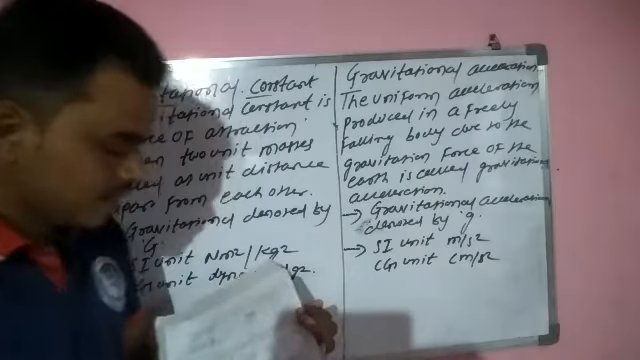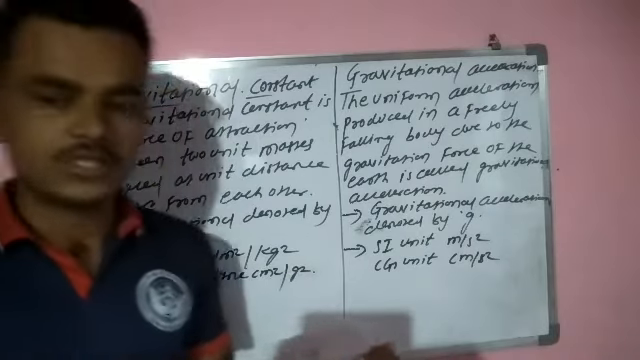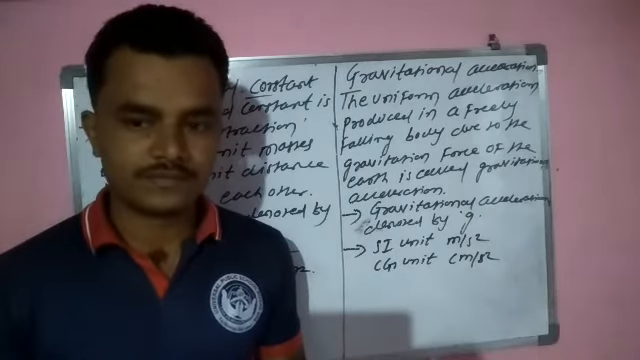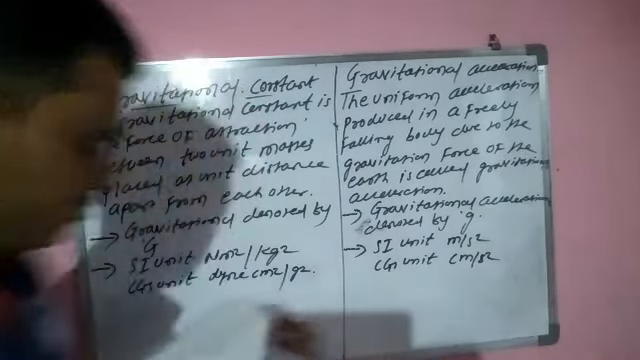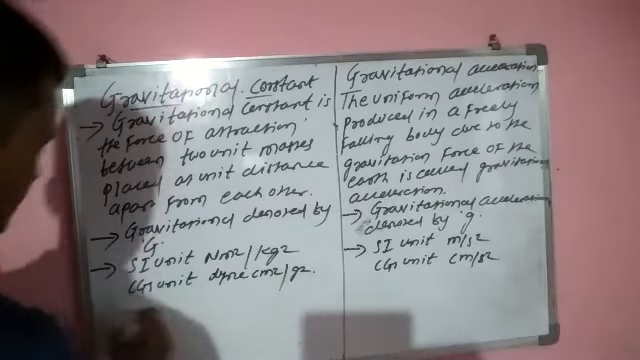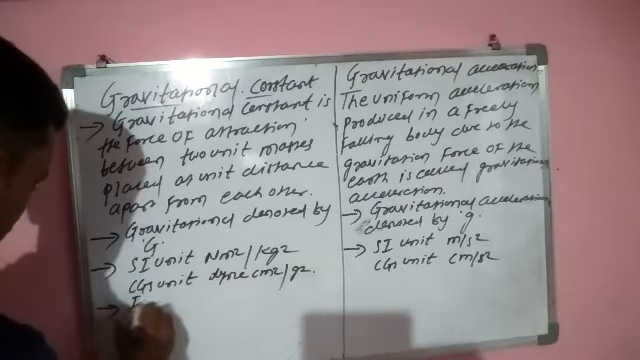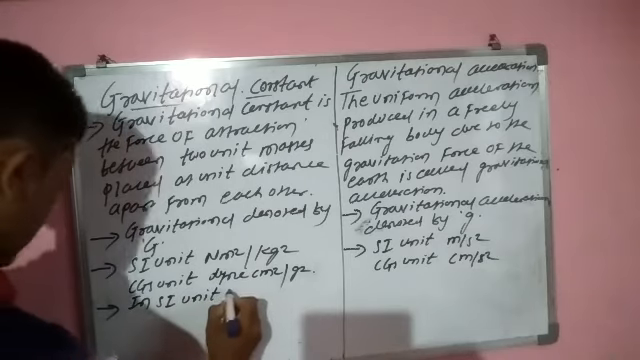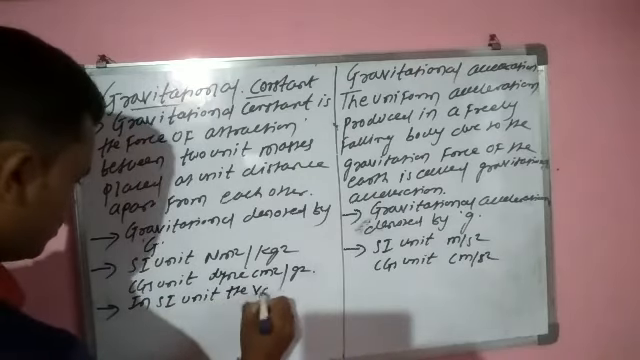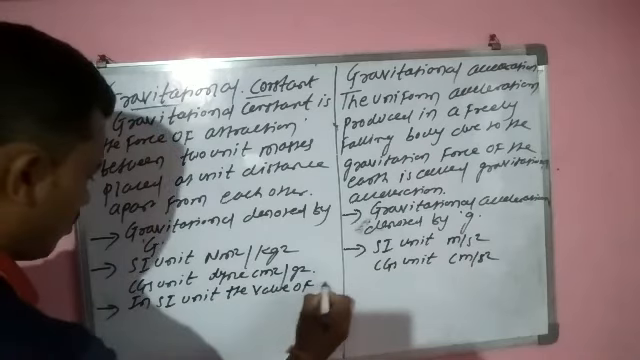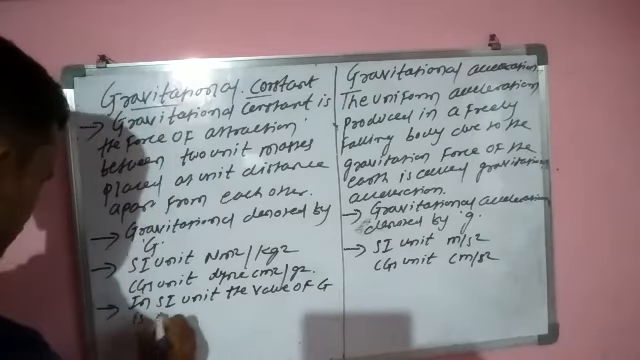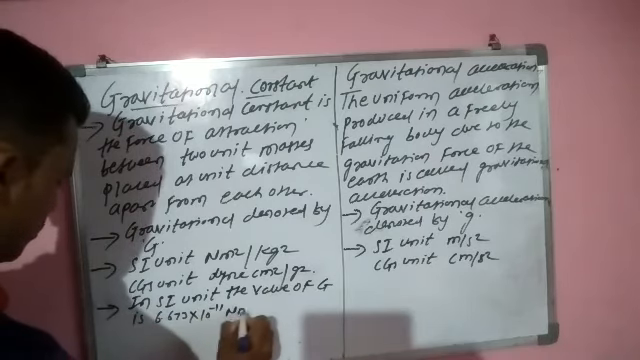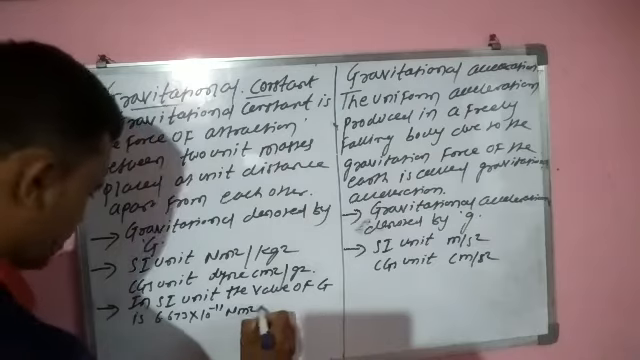Now see, in SI unit the value of G is 6.673 into 10 raised to minus 11 Newton meter square per kg square.